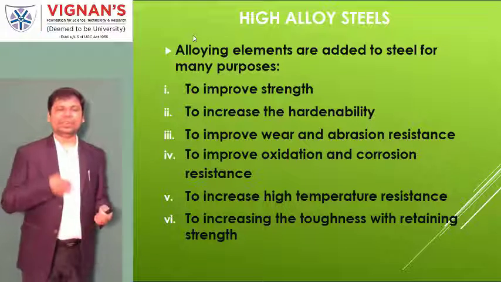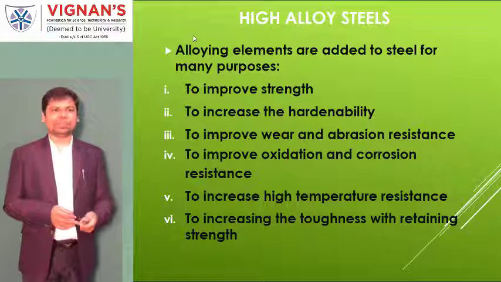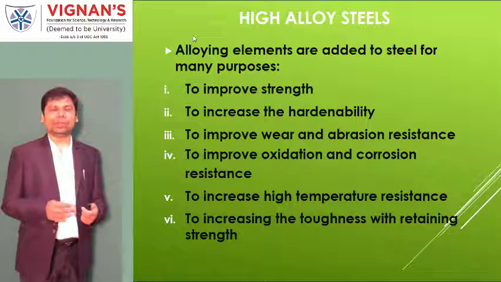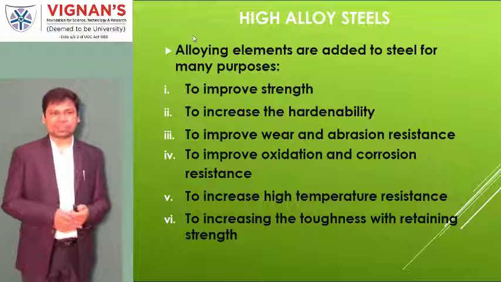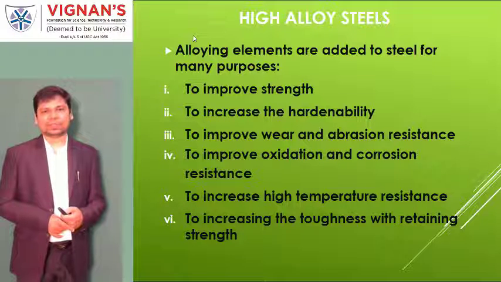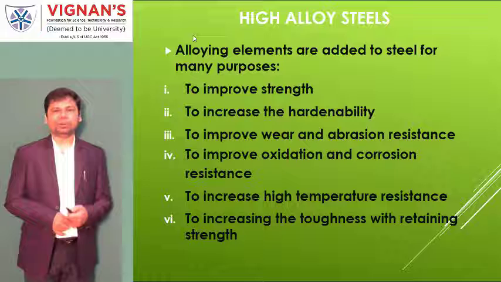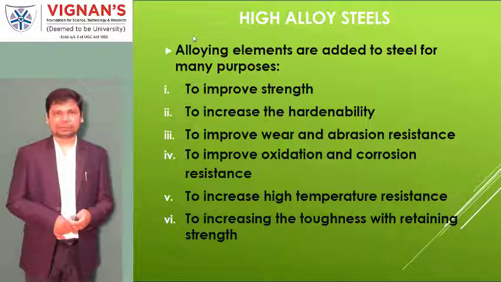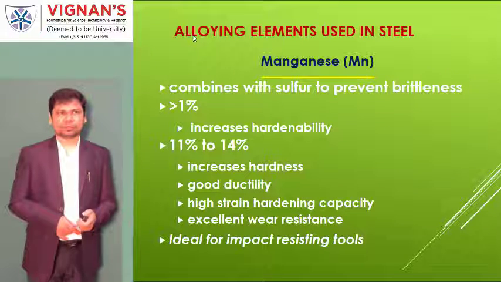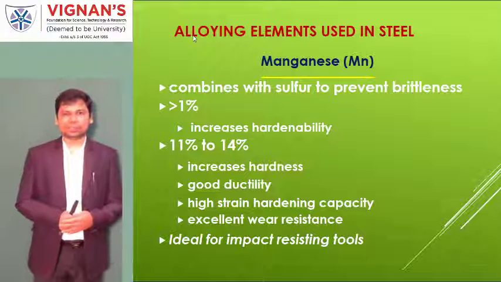That means we intentionally add alloy elements to improve strength and hardness, high temperature resistance, toughness and all these things. Because of these reasons, we use alloy elements. Now, these things we'll talk about in the next section.